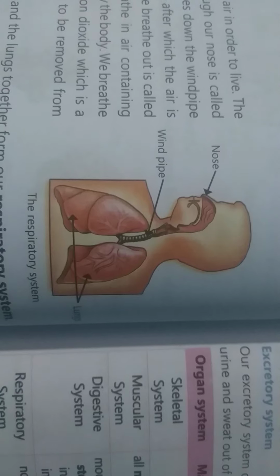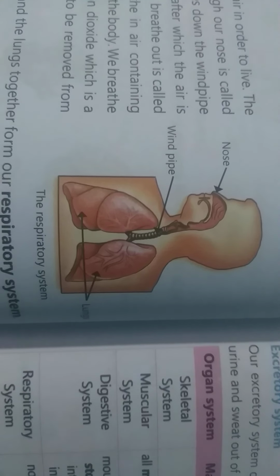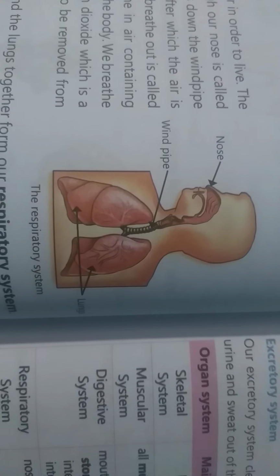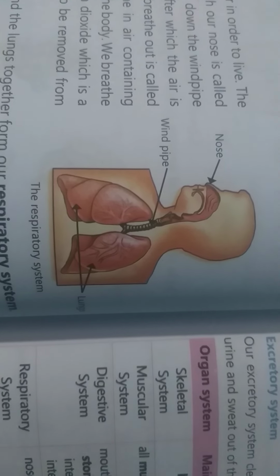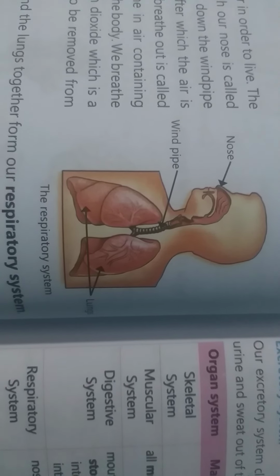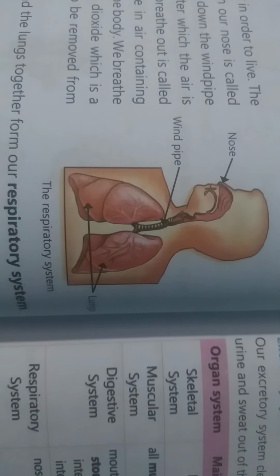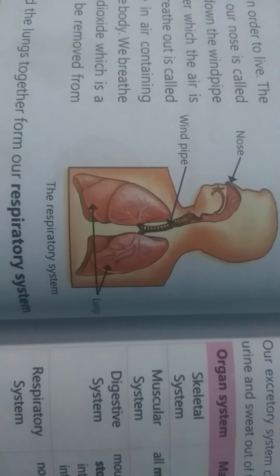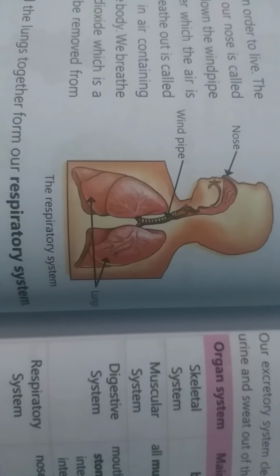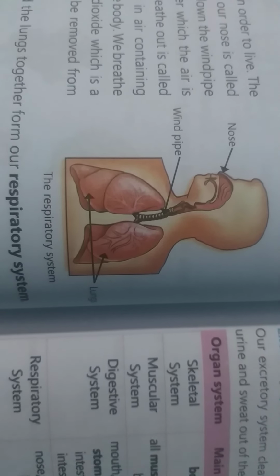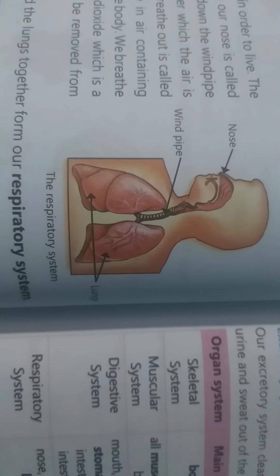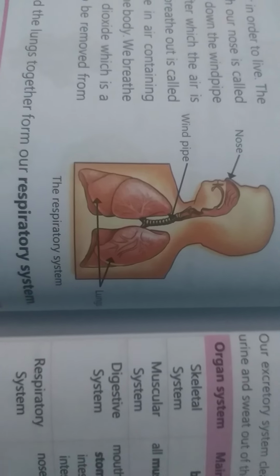So we have discussed the skeletal system, that is made up of bones, which protects the internal organs and forms our body shape and structure. Then the muscular system, made up of all the muscles of our body, helps in the movement of different parts of our body. The digestive system helps in the digestion or the breakdown of food in our body. Mouth, food pipe, stomach, large and small intestine, and anus make up our digestive system.